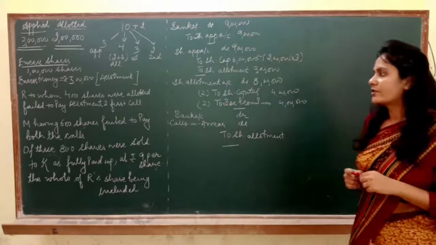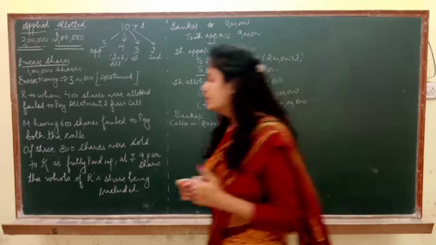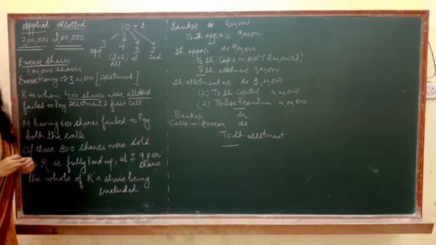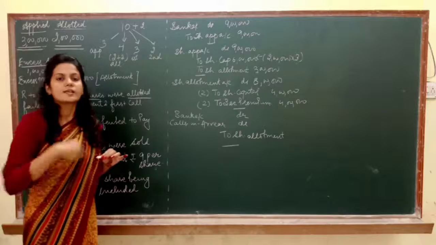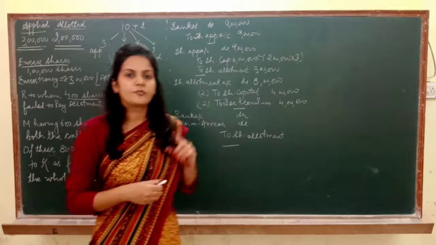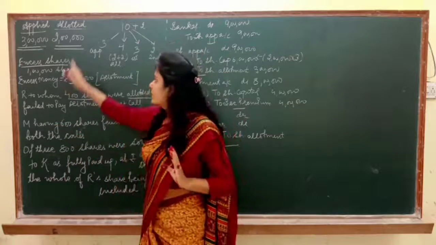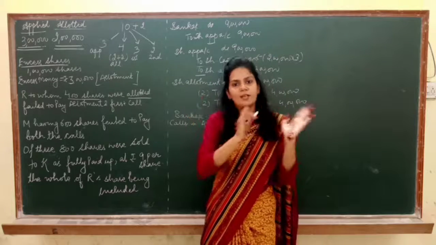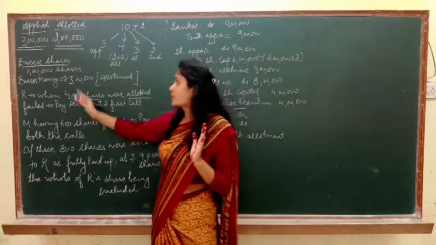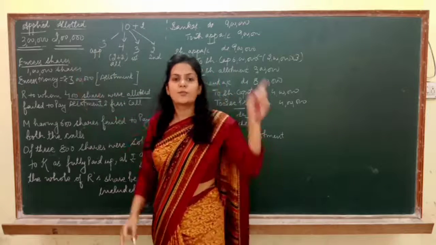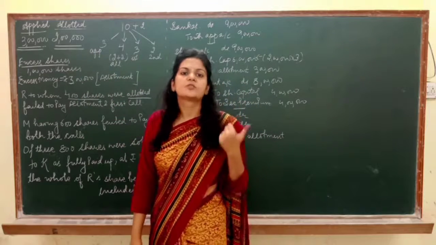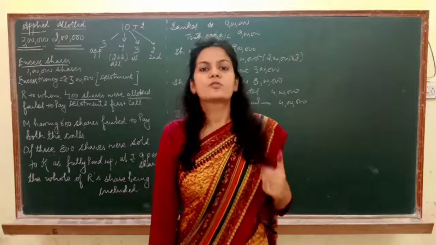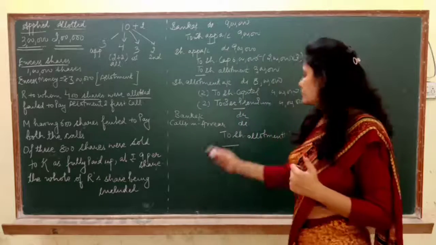R, to whom 400 shares were allotted. It means that these 400 shares are the allotted shares of R. Now if allotted shares are given to us, then we have to calculate applied shares. And it is very clear in the question that those who are getting 2 lakh shares have applied for 3 lakh shares. It means if R were allotted 400 shares, he must have applied for more than 400 shares. So we need to calculate the actual number of shares applied by R, and we are going to calculate that using the unitary method. So see how.